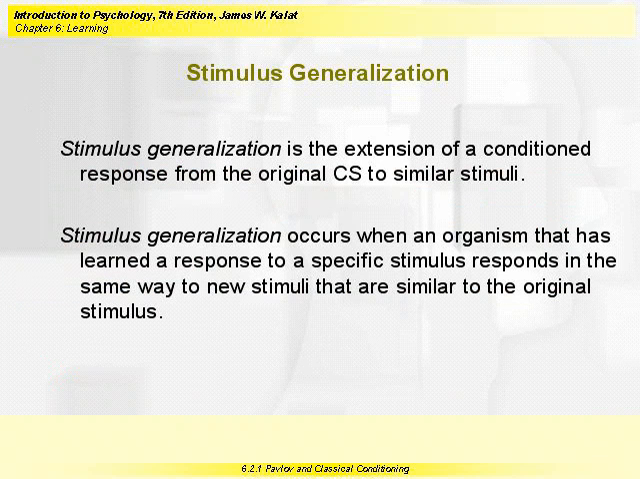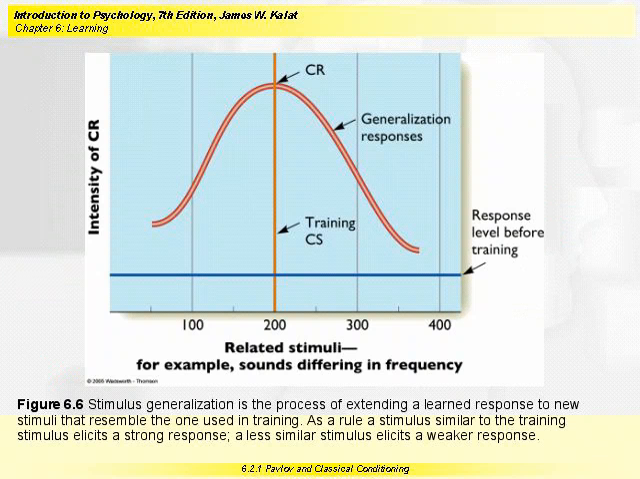Stimulus generalization is defined as the extension of a conditioned response from the original CS to similar stimuli. Stimulus generalization occurs when an organism that has learned a response to a specific stimulus responds in the same way to new stimuli that are similar to the original stimulus. The more similar the new stimuli are to the original CS, the greater the generalization. This is what is called a stimulus generalization gradient.